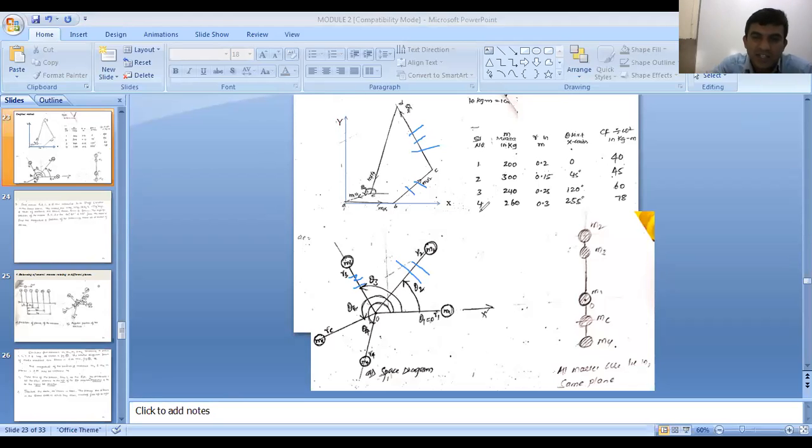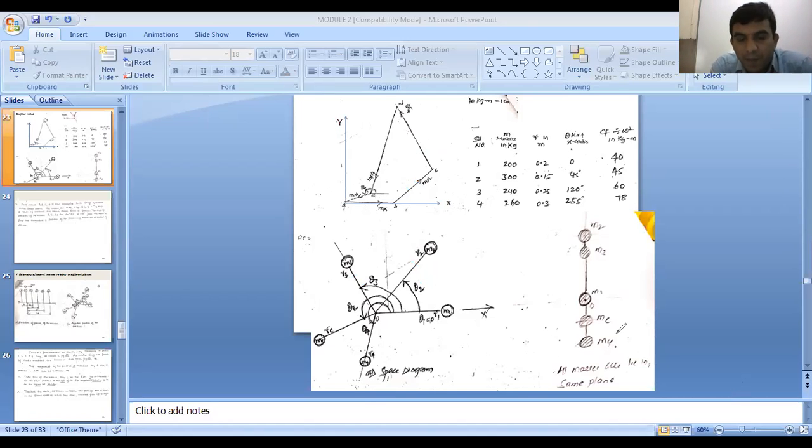Or in the A4 sheet itself, if you have the space diagram in the top portion of the sheet, then below that space diagram you draw the force polygon in the same sheet. Then you can easily draw the parallel lines, right? Any other doubts?